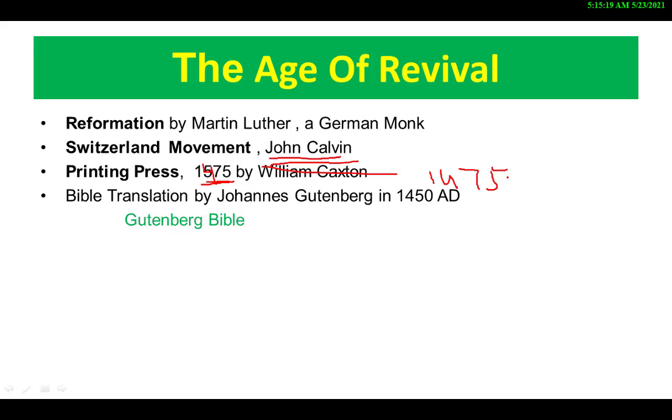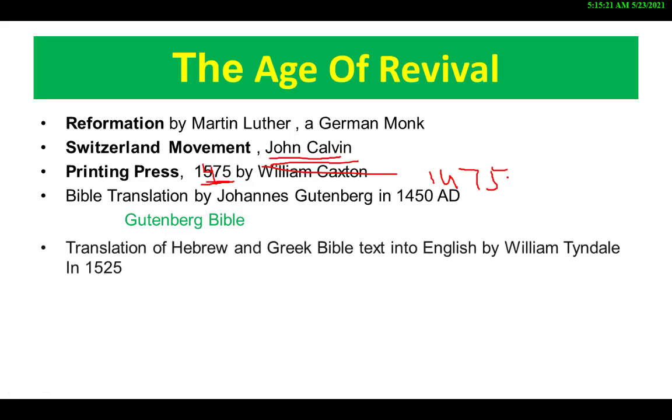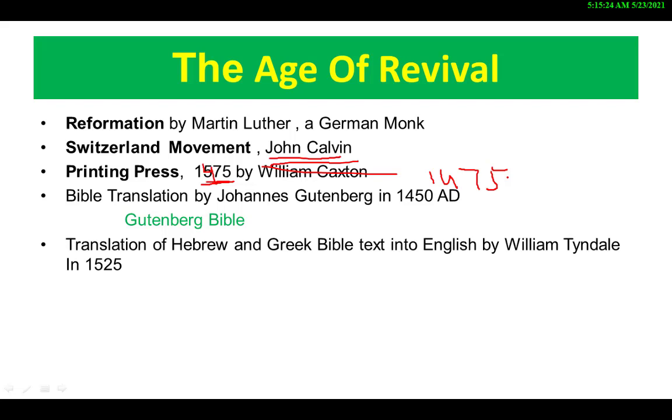In 1525, William Tyndale translated the Hebrew and Greek Bible text into English, and this is called the Bible translation into English. Although his work was incomplete, later Miles Coverdale completed the translation in 1535, then printed it in English. Miles Coverdale is considered the first printer of a Bible in English in 1535.